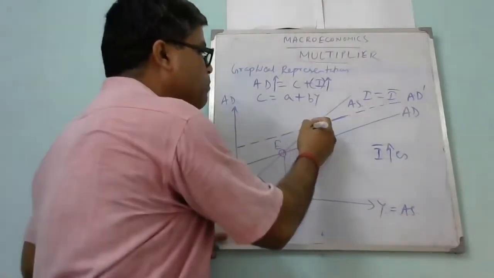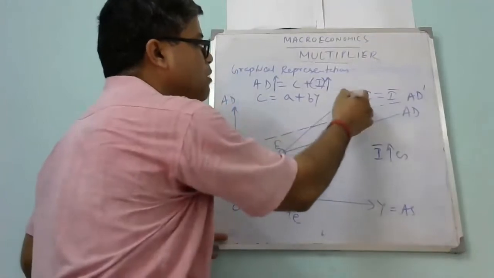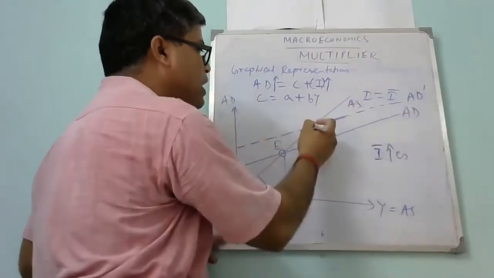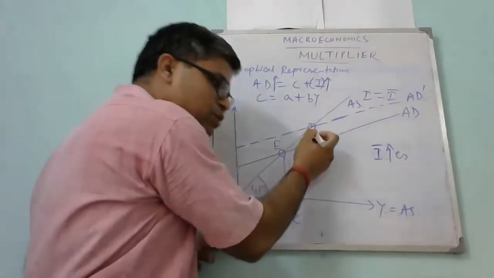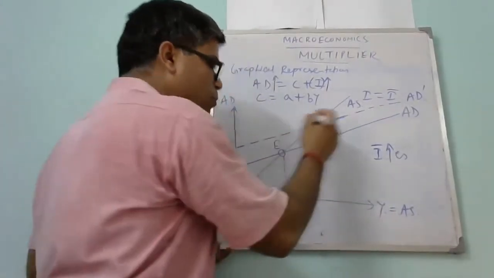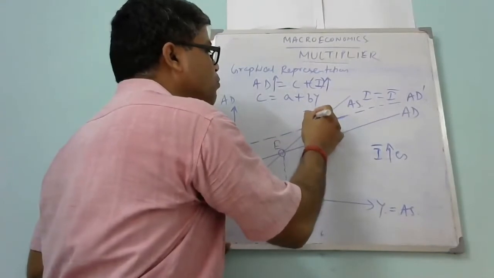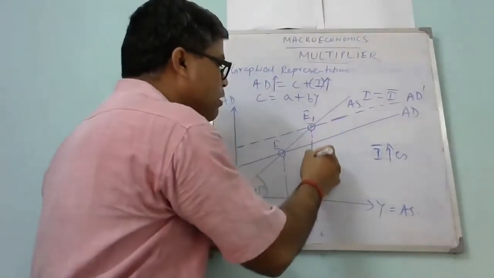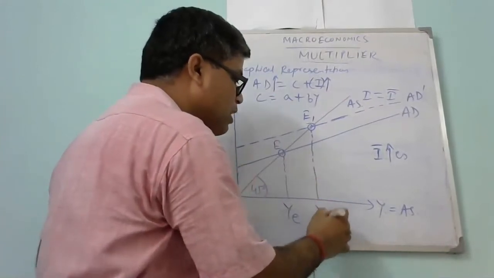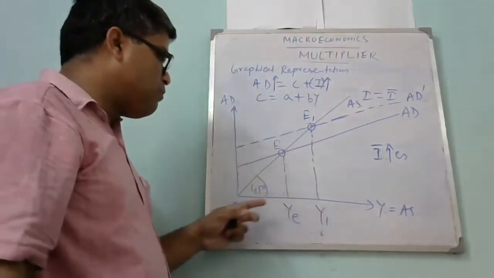So the new equilibrium takes place where AD prime and AS intersect at this point. Let's say this is E1, the new equilibrium. The new equilibrium level of income will be Y1.